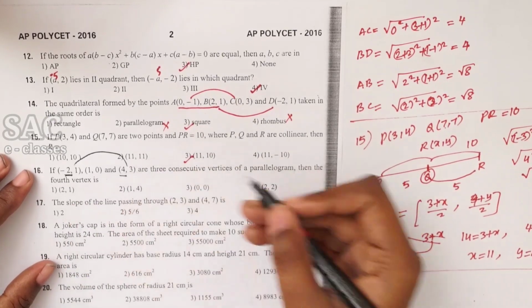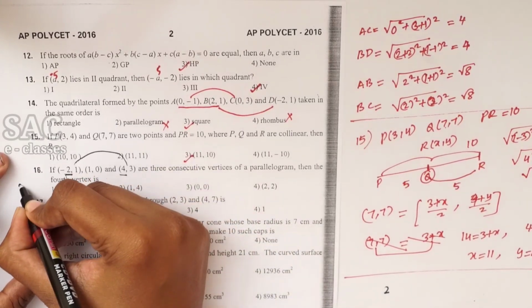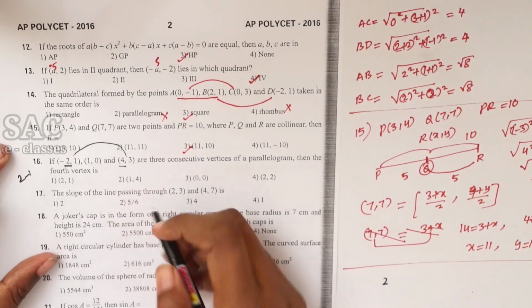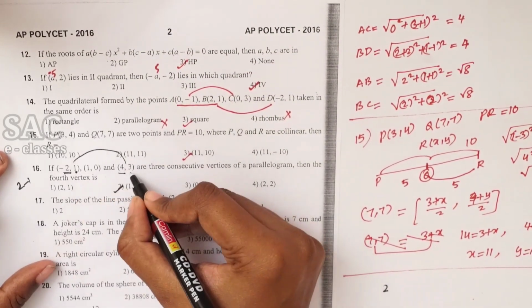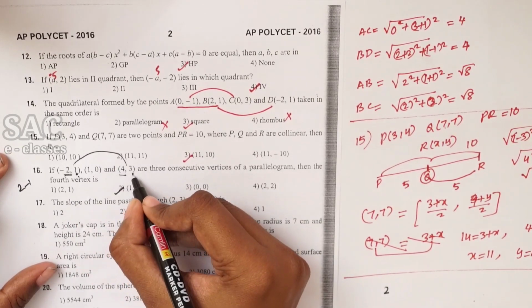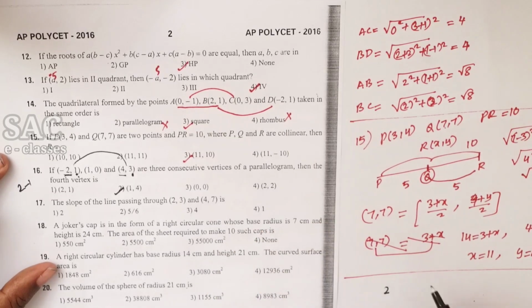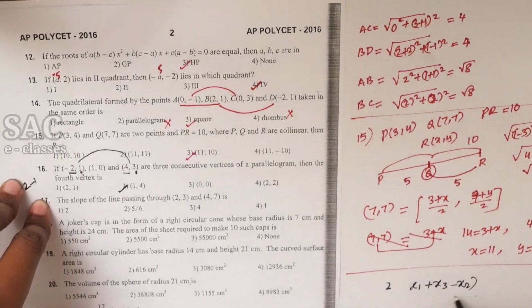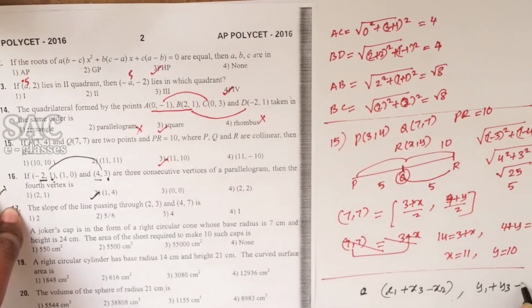Minus 2 plus 4 is 2, minus 1 is 1. Again same one. Add the y coordinates, 1 plus 3 is 4, 4 minus 0 is 4. Simply what I am doing is x1 plus x3 minus x2, y1 plus y3 minus y2.